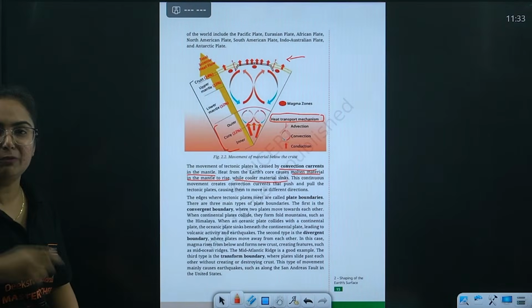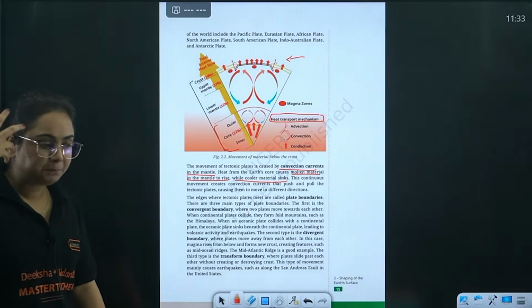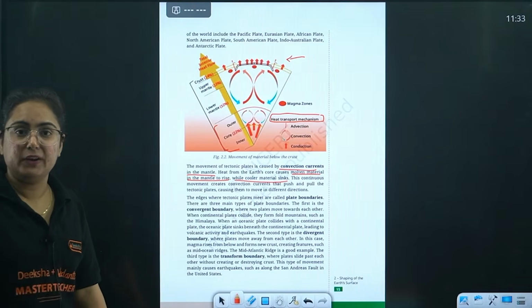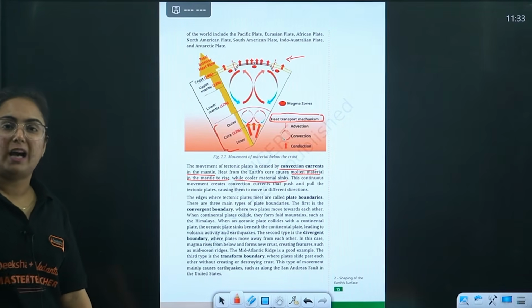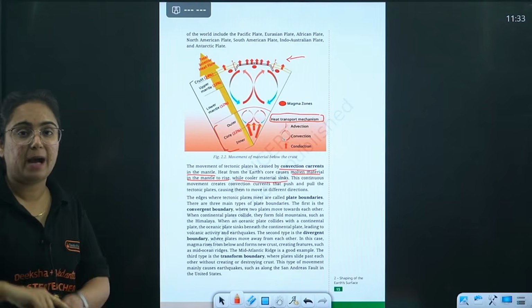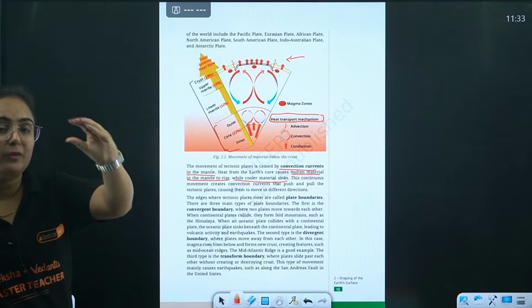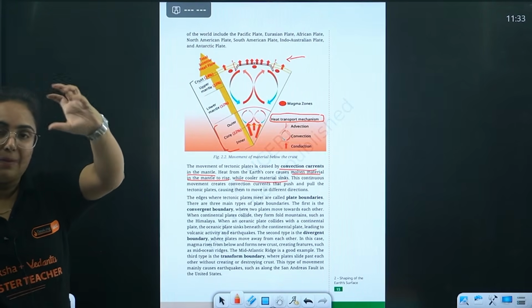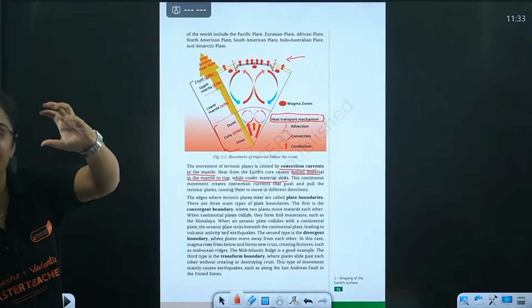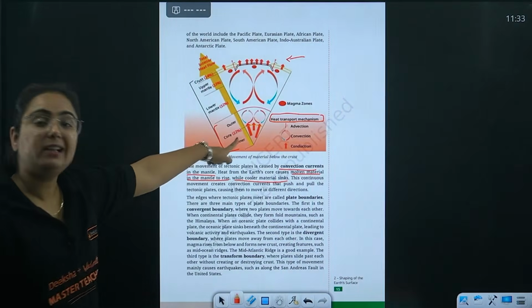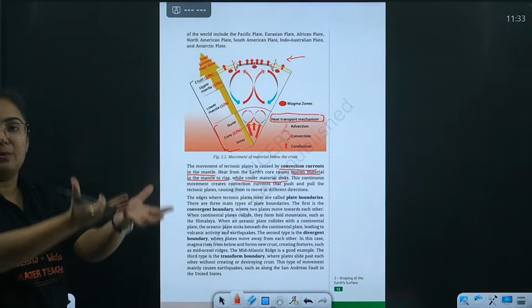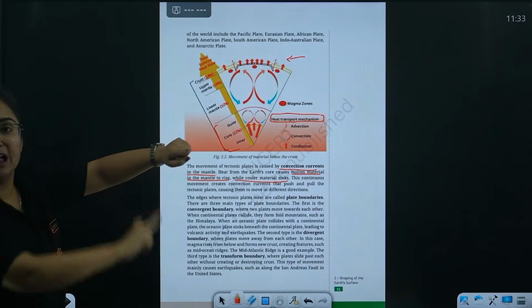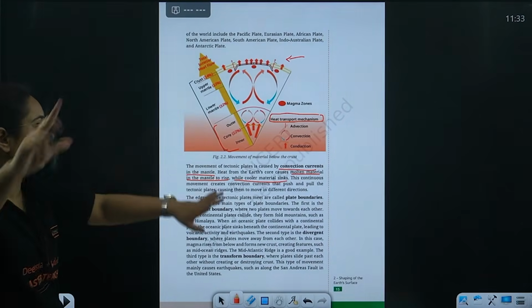What happens when we fill a bucket with cold water and then with warm water and try to mix? Initially the warm water will be over the upper layer and the cool one will sink. Because of the heat coming from the core, the cool part will sink and the warmer part will rise, and the circle goes on and on, the movement goes on and on.